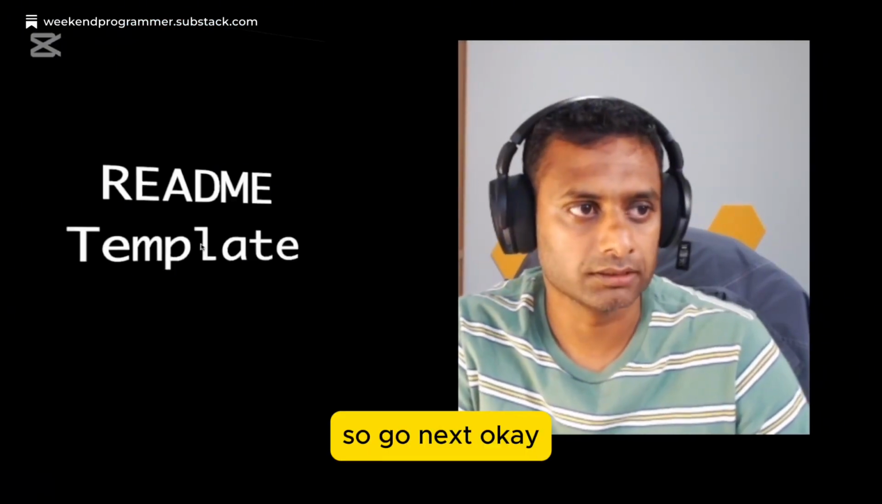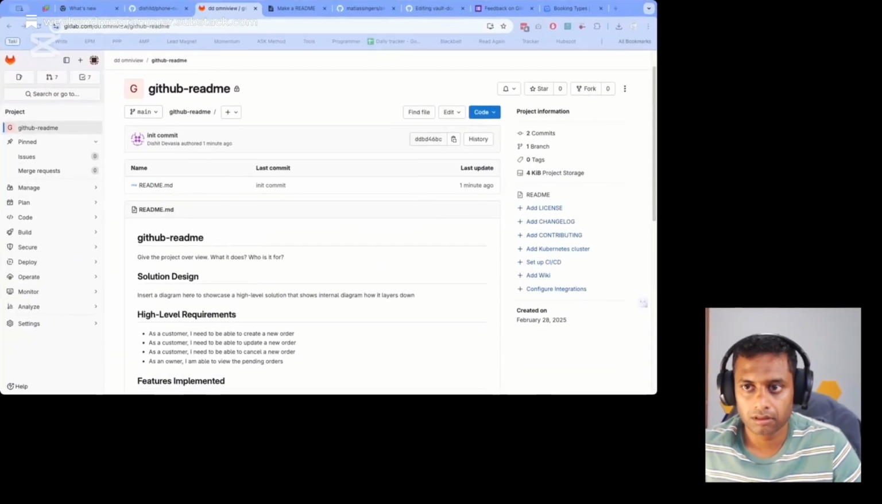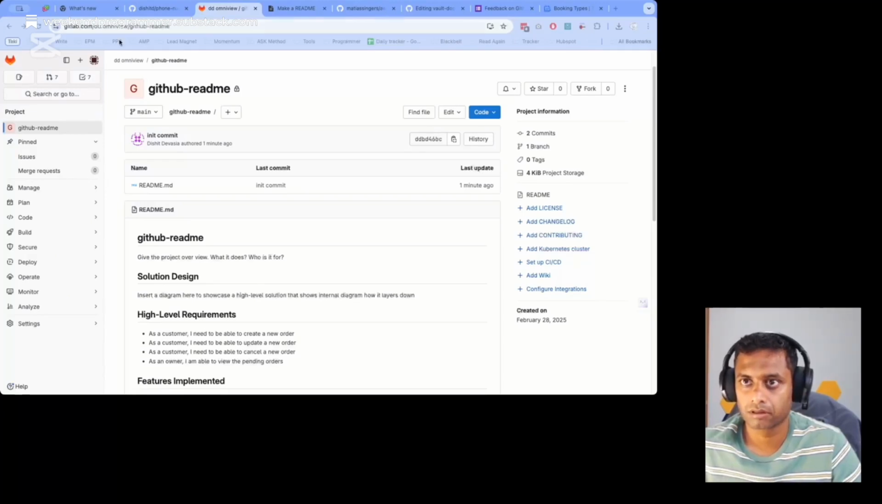So, next, okay, I'll go to the README template. I hope you can see my screen. I have the template.